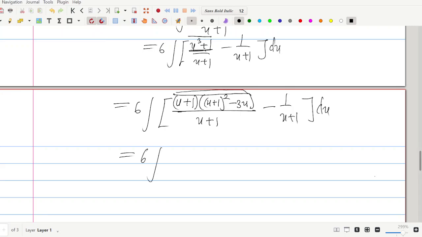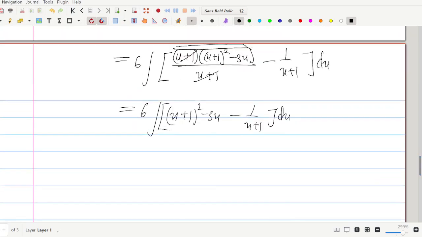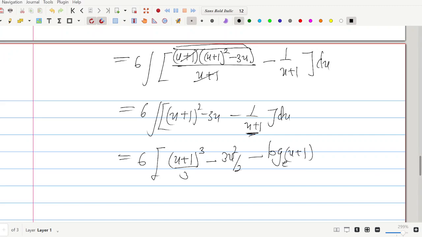Then we have 6 integral. This can cancel out with this on division. So we have u plus 1 all squared minus 3u remaining, then minus 1 over u plus 1 du. All right. Then integrating term by term now yields 6 bracket. This will give us u plus 1 to the power 3 over 3 minus this will give us 3u squared over 2. All right. While this will give us log to the base e of u plus 1. All right. Plus c. And this is the answer.